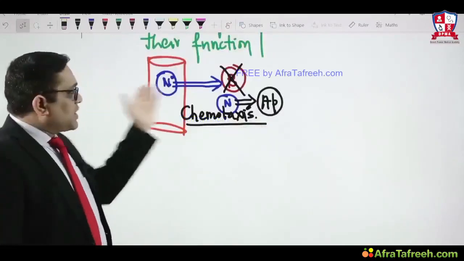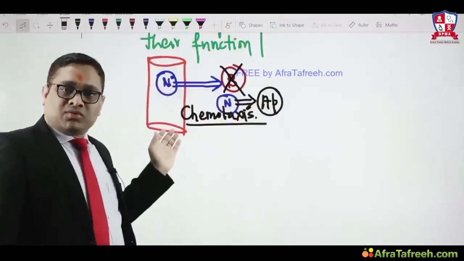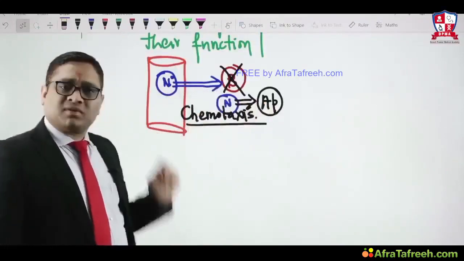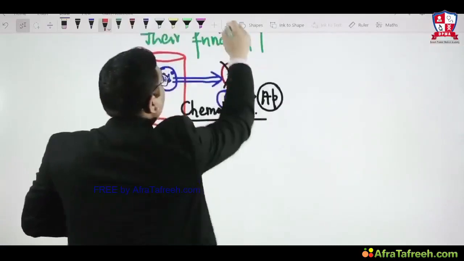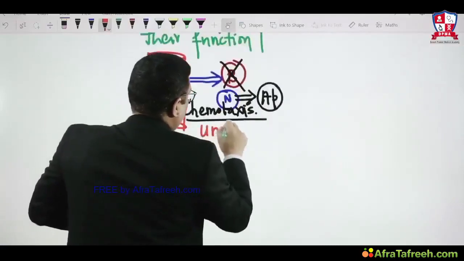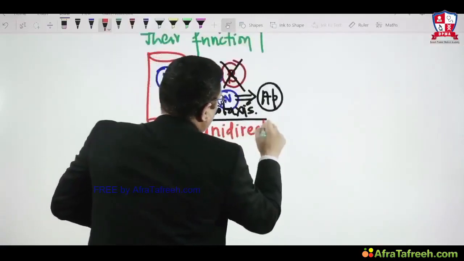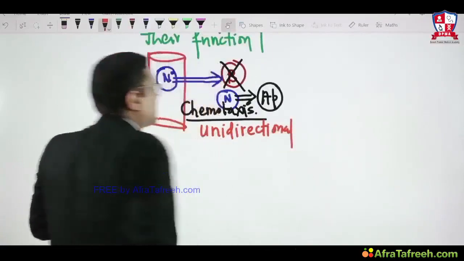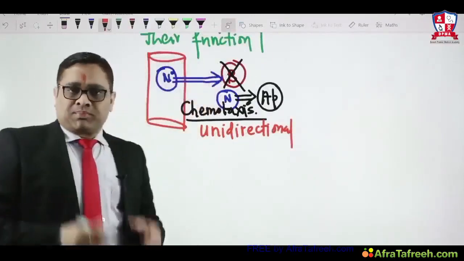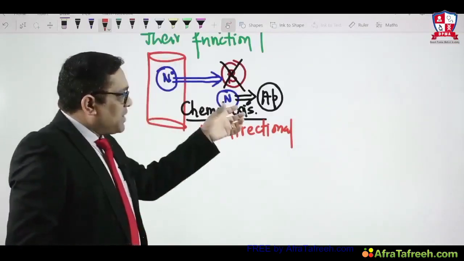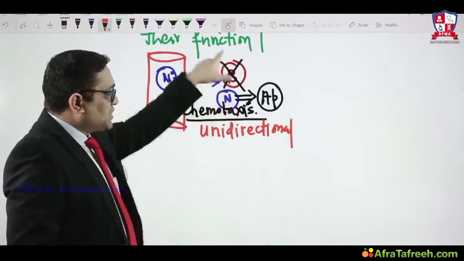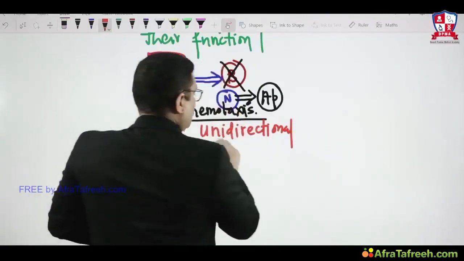See, when they come out, they will never go back into the lumen because they will be killed by physiological apoptosis. So it's very obvious that chemotaxis is always unidirectional, right? So this is how we can correlate things together once we understand the concept properly. Physiological apoptosis will kill the inflammatory cells after completion of their function, and that is why chemotaxis is unidirectional.